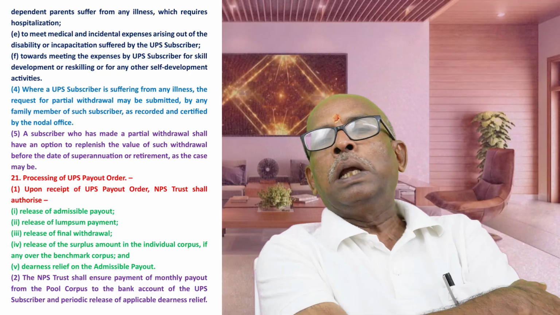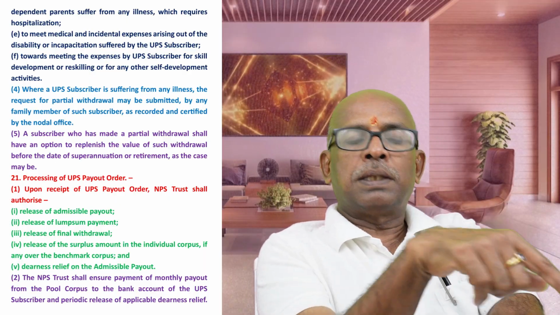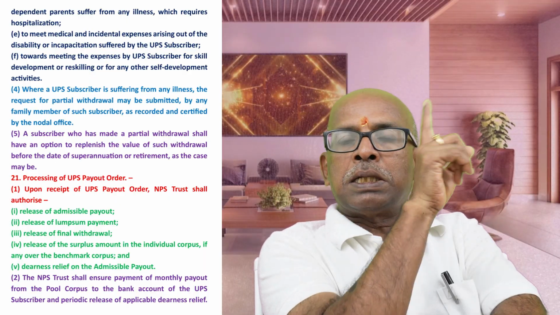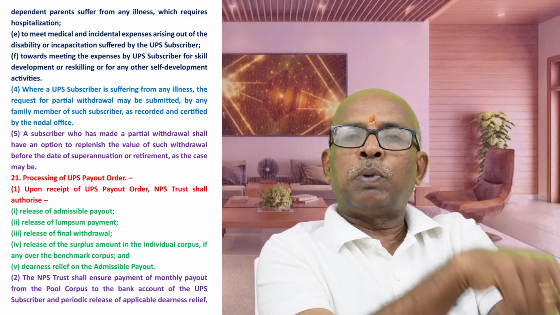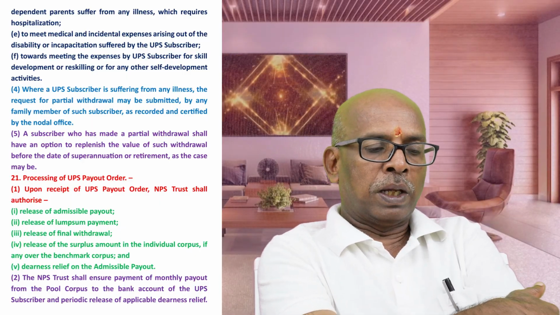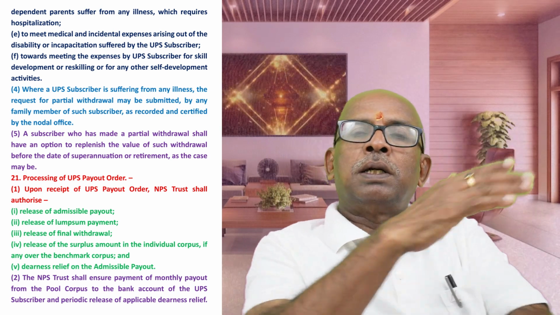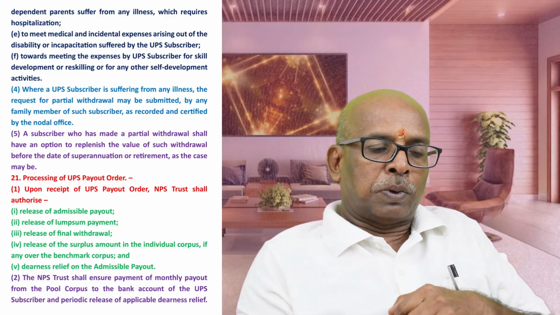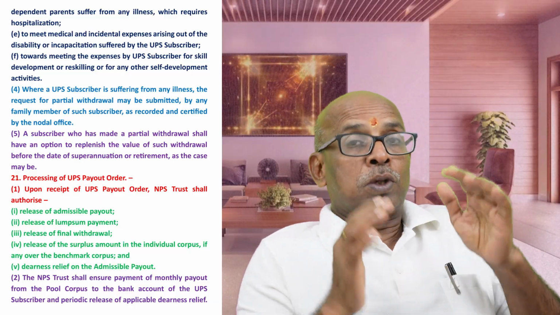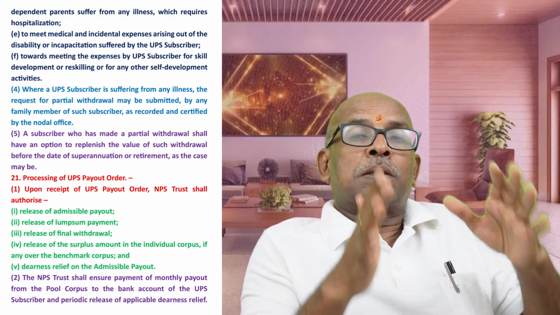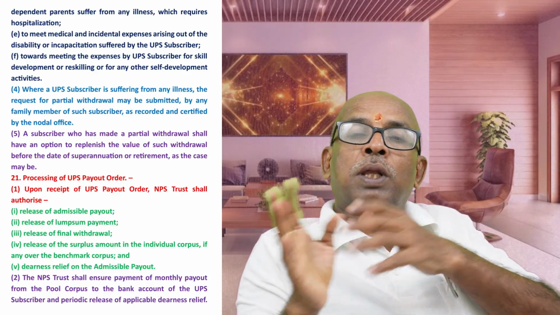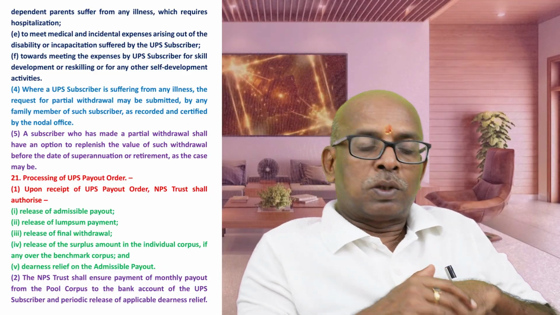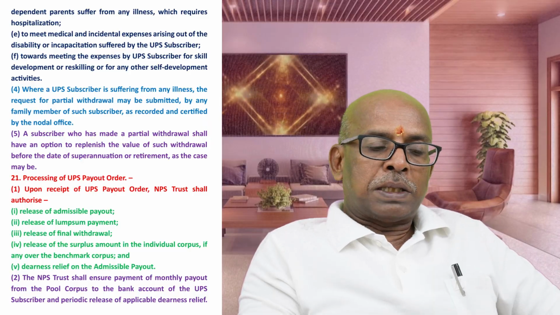Government needs to clarify whether they are paying this lump sum amount in addition to gratuity or in place of gratuity. Release of final withdrawal, that is up to 60% of your individual corpus. Release of surplus amount: suppose your individual corpus is much more than the benchmark corpus, as we have already discussed, that amount will also be paid separately.